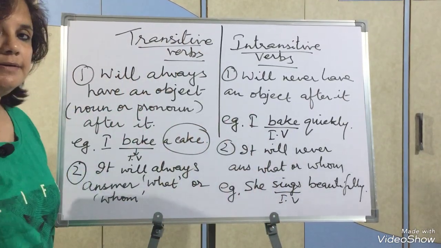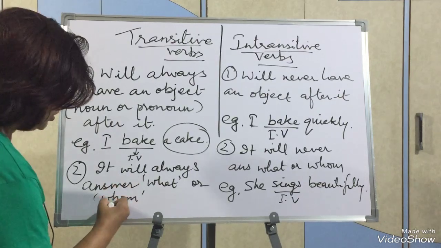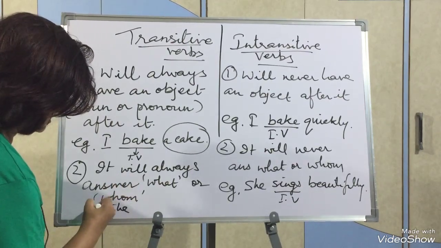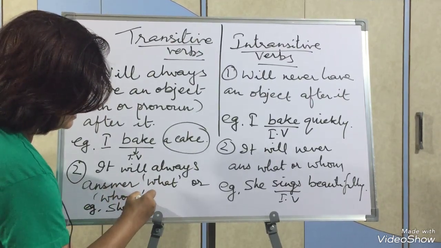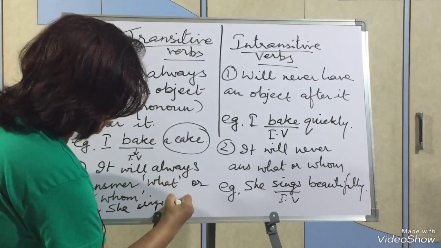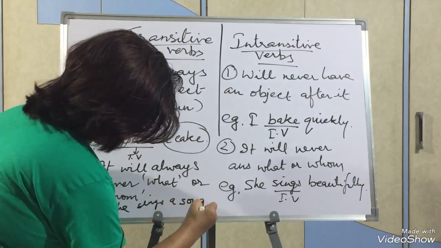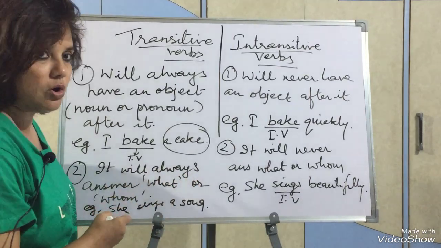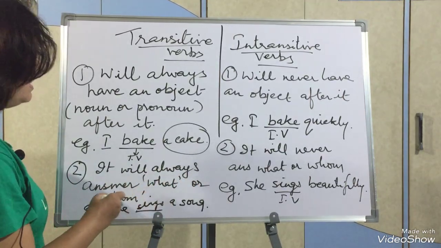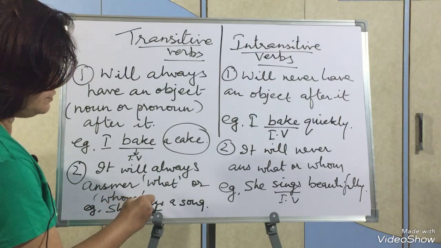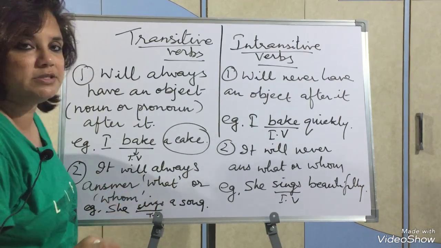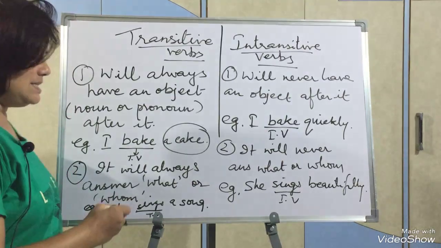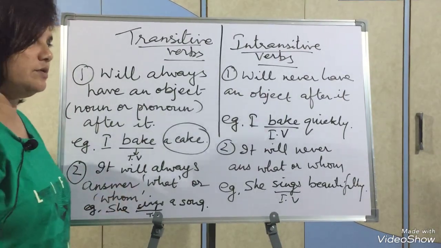On the other hand, if I write down she sings a song, it means I have added an object, a song, after this verb. Then it becomes a transitive verb. She sings what? A song. So sings becomes a transitive verb.